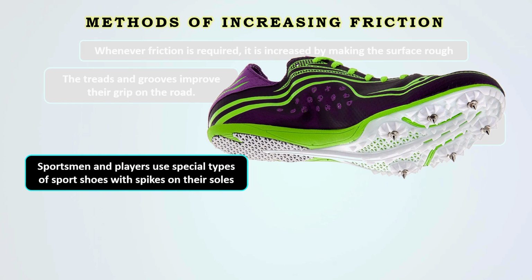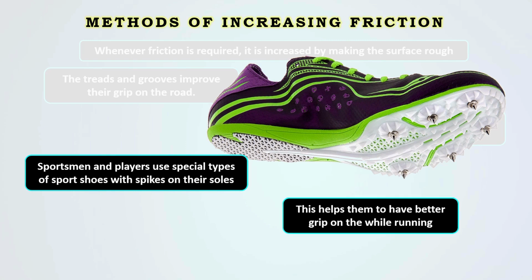Sportsmen and players use special types of sport shoes with spikes on their soles. This helps them to have a better grip on the ground while running.